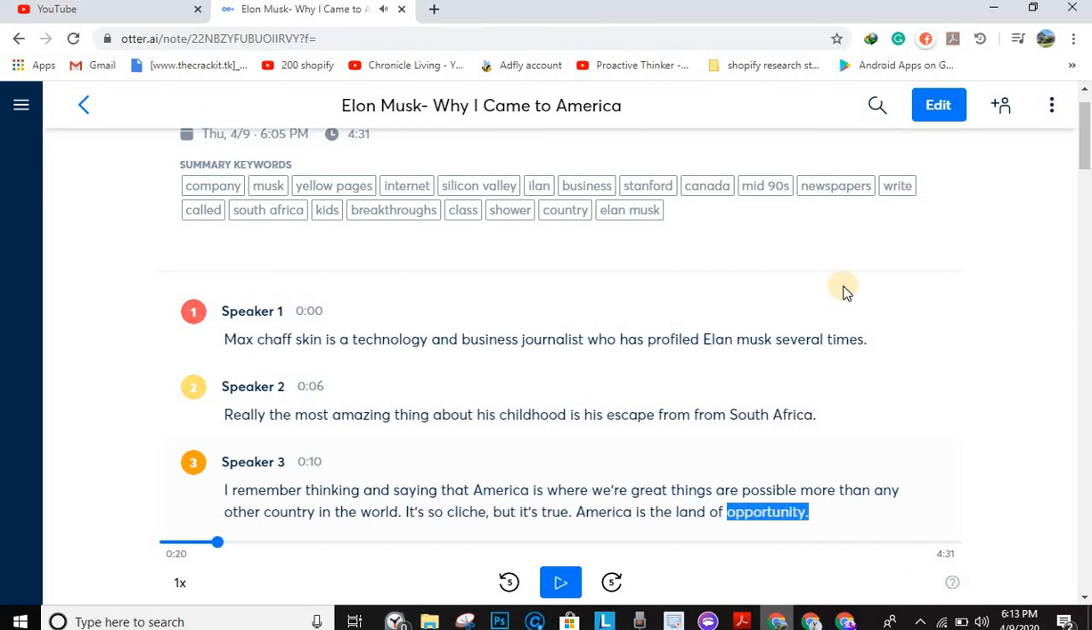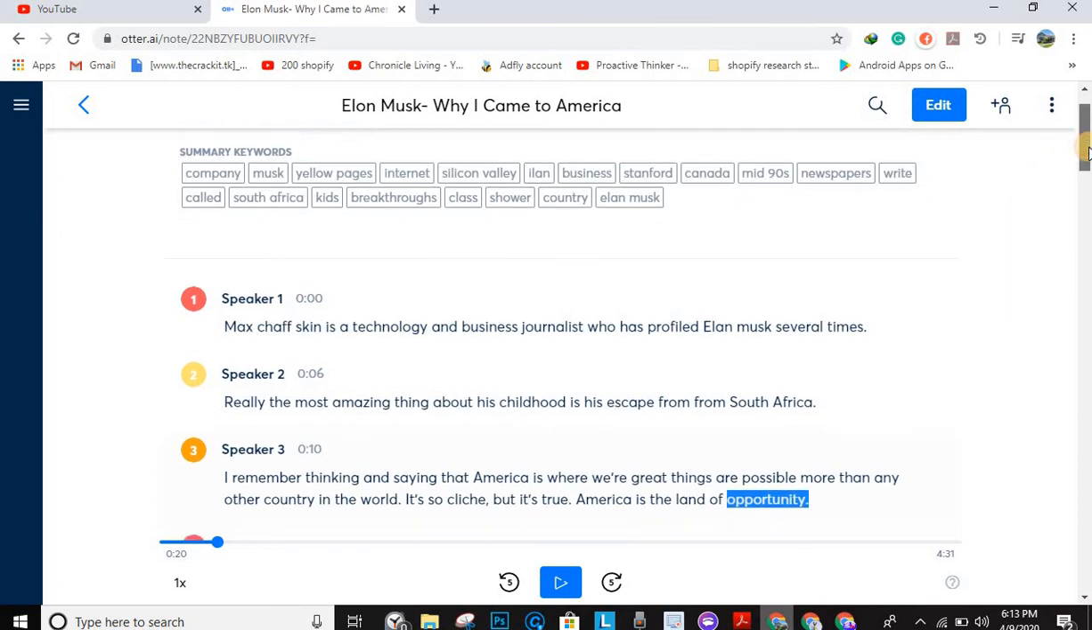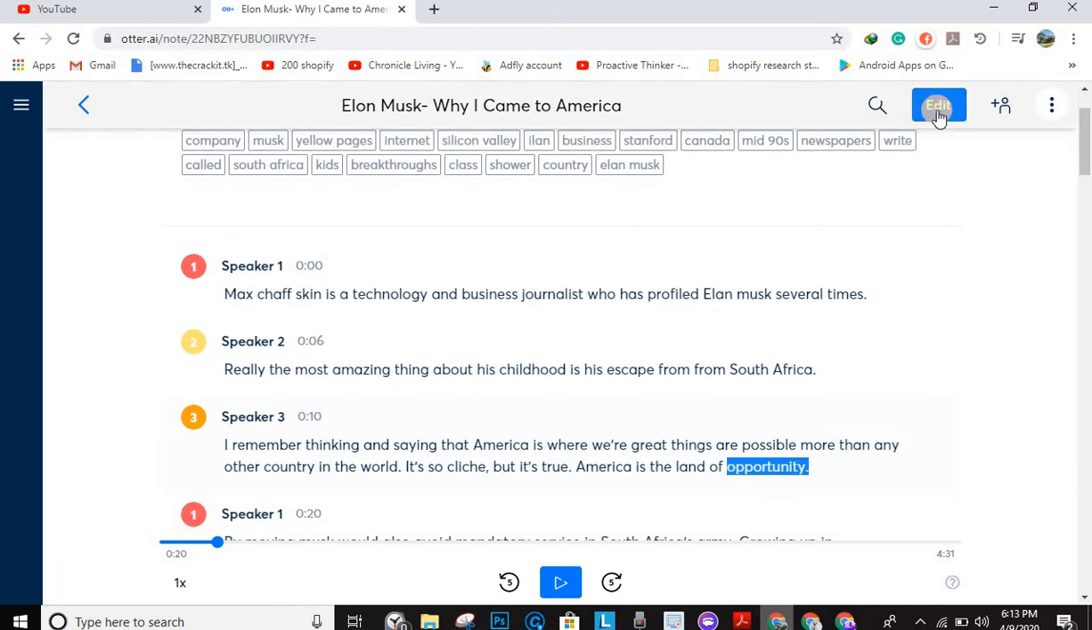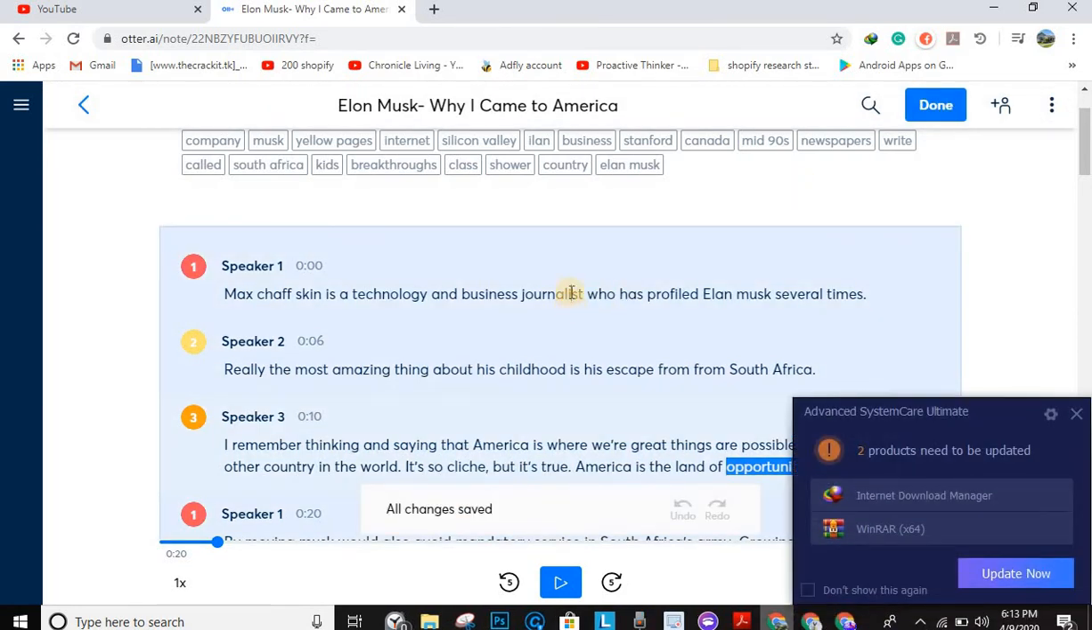Right, so as you can see, guys, it has done a very good job. And if you want to edit anything, you can just click on the edit right here and go inside and change whatever you want to change, just like so. Okay, so